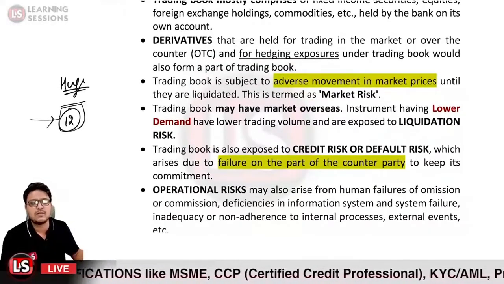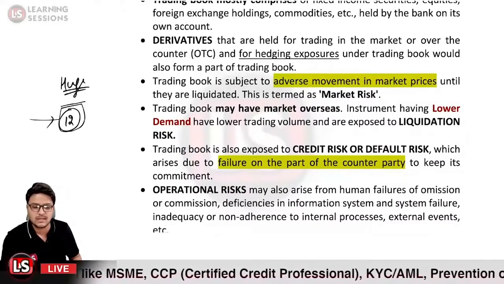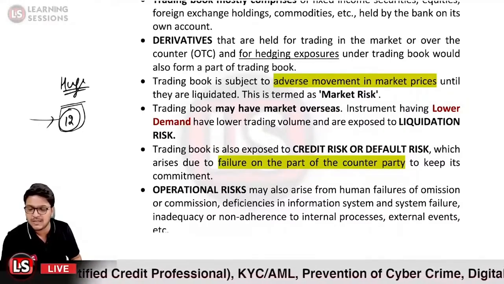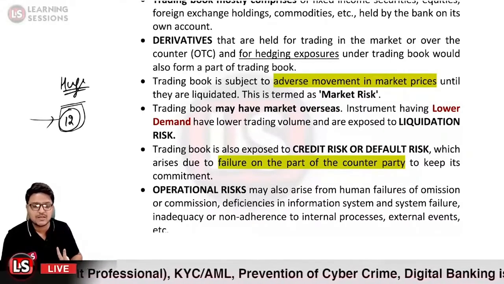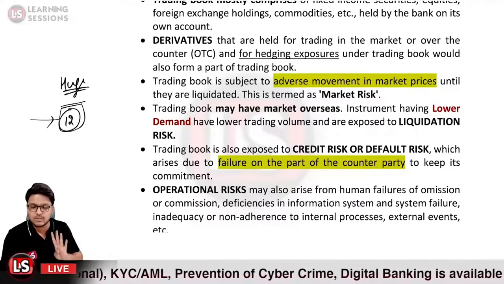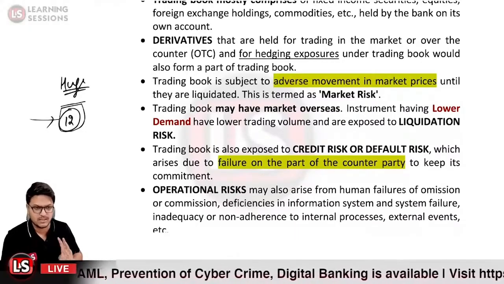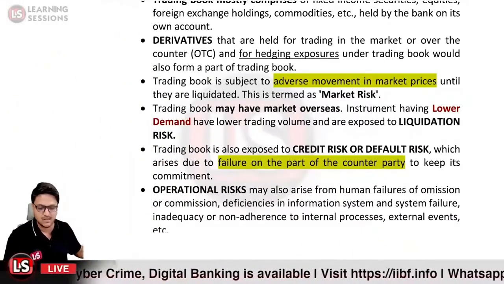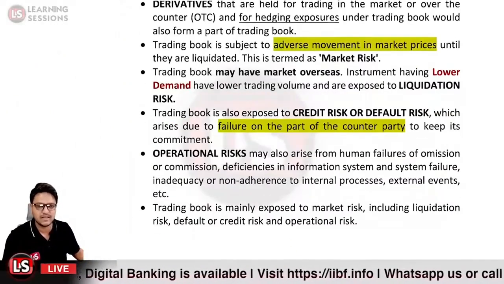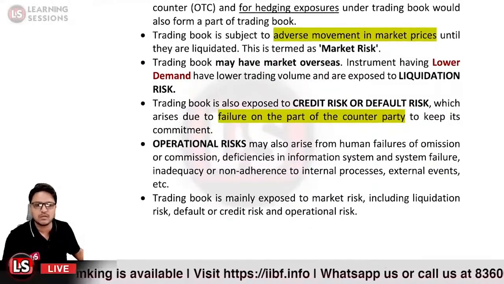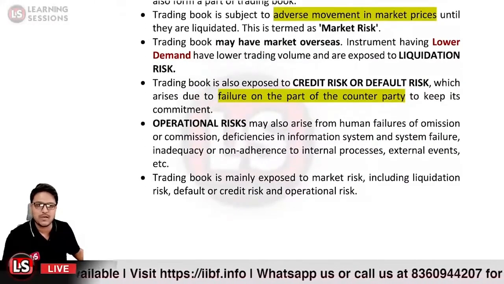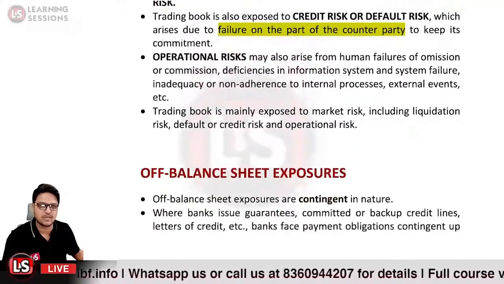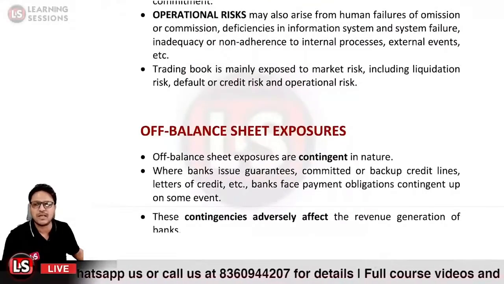Then operational risk is also involved in the case of the trading book. So in the case of the trading book, the risks involved are market risk, liquidity risk, credit risk or default risk, and fourth, operational risk. Whereas in the case of the banking book, the risks involved were interest rate risk, liquidity risk, default risk or credit risk, and further the operational risk. Then it is a case of the off balance sheet exposure.